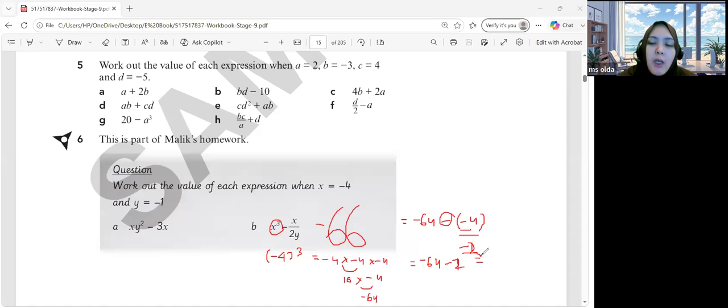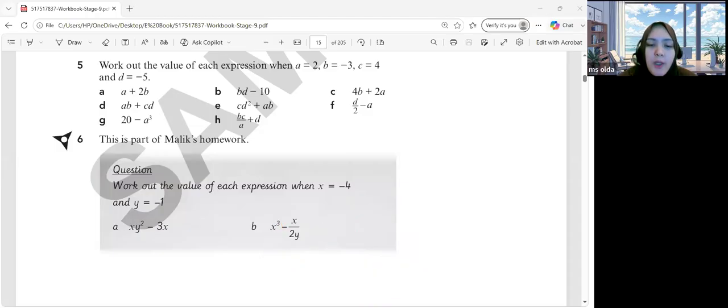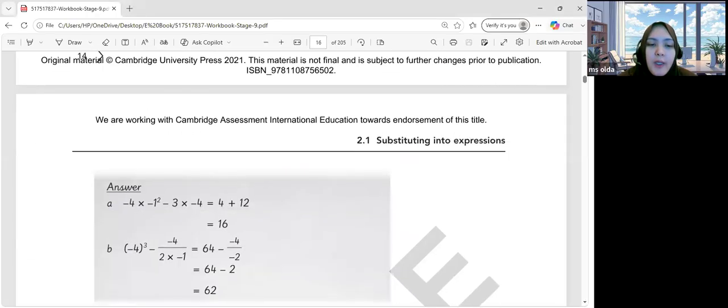Negative 4 divided by negative 2 will be a positive result. But because there is a minus here, you need to put a minus. So the final result, negative 64 minus 2 equals negative 66. Okay, good job, Hakim, that's correct.